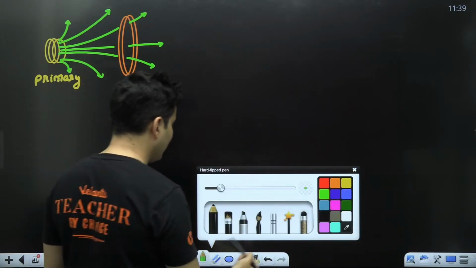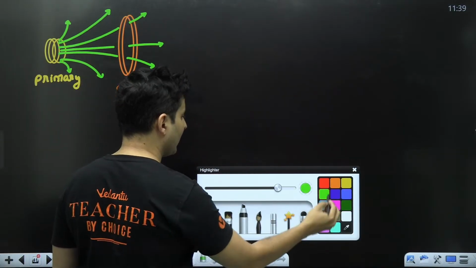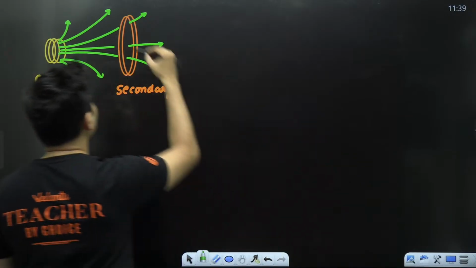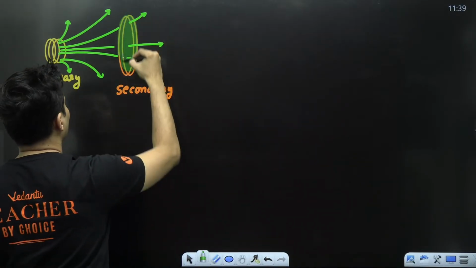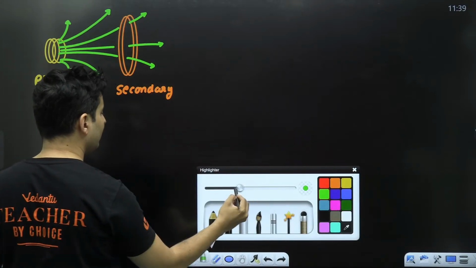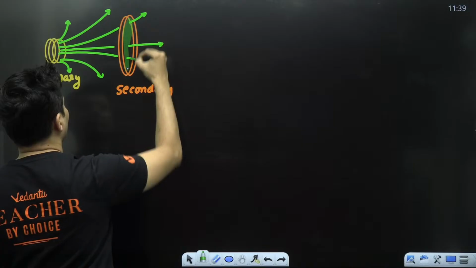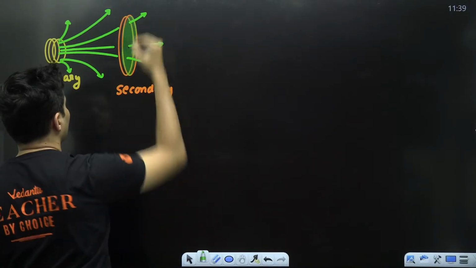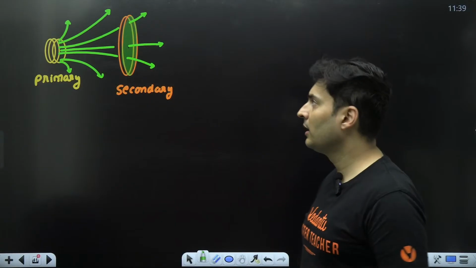Only some of them are passing through the secondary coil. I hope you can see that very easily.